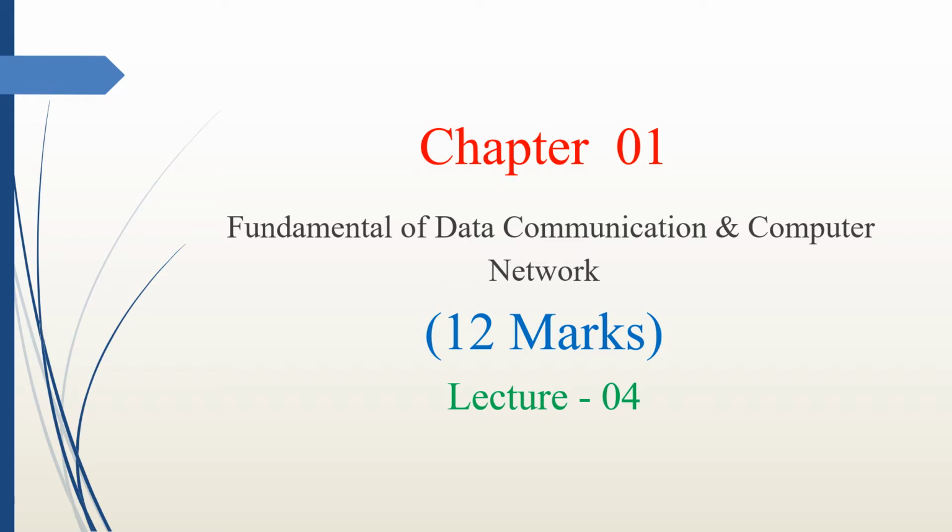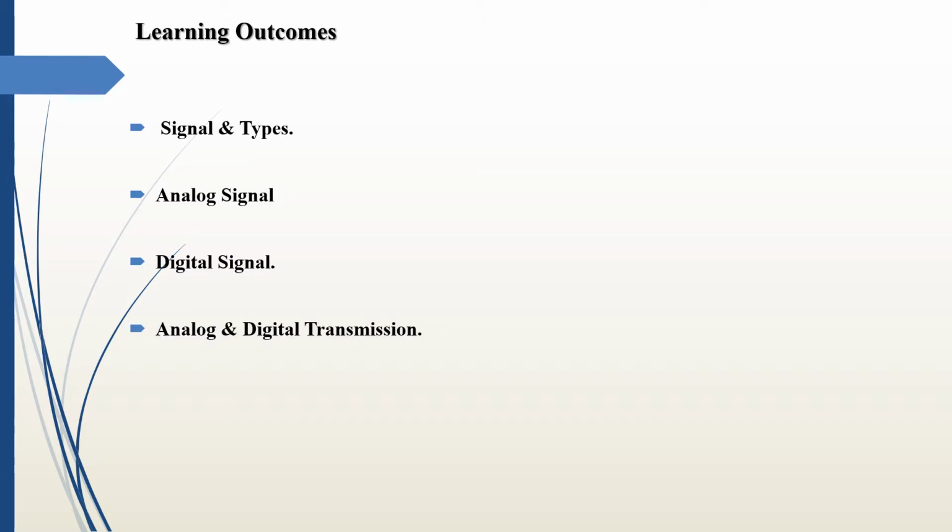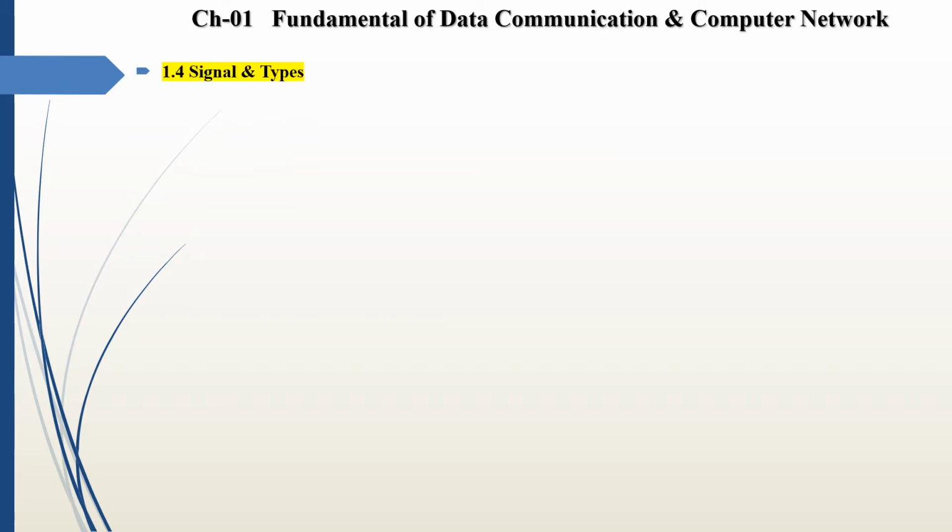So now we start. The learning outcome of today's video: first we see what is signal and its types, then we see analog signal, then we see digital signal, and then we see analog and digital transmission. So these are the learning outcome of today's video.